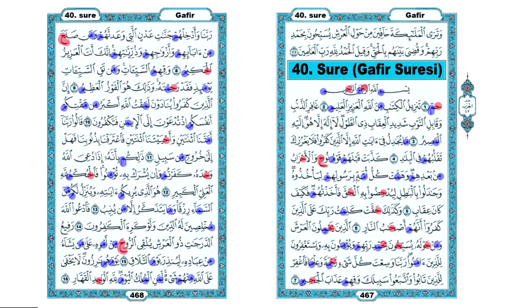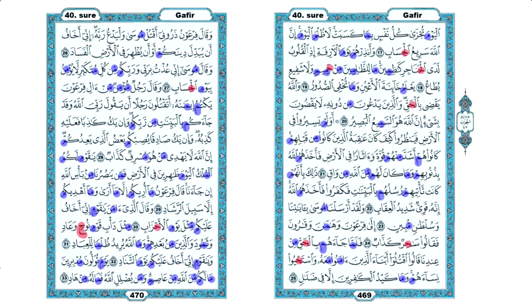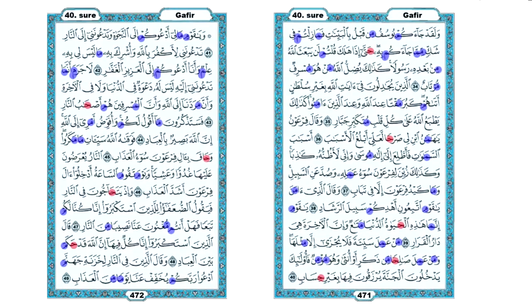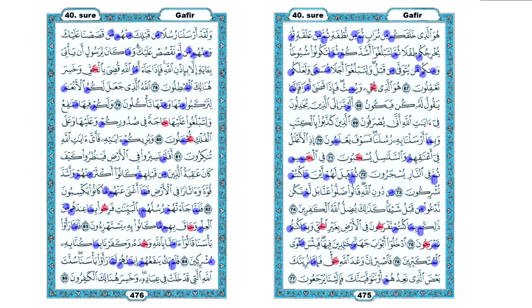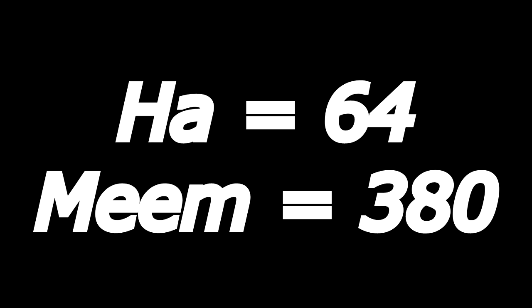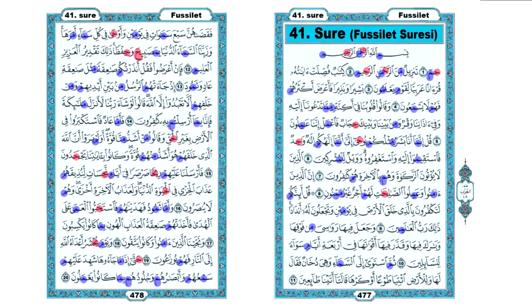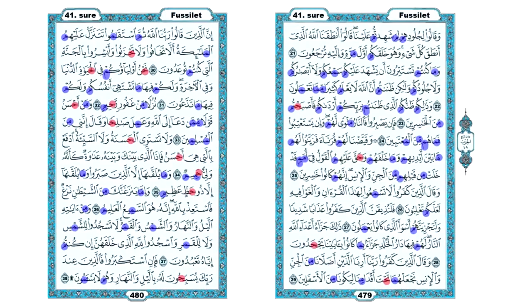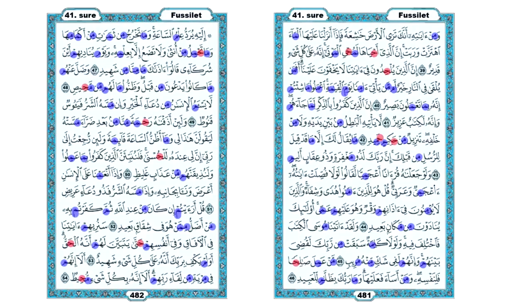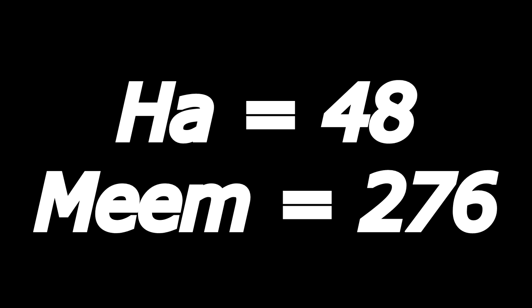Now let's start counting. In Surah 40, the letter Ha appears exactly 64 times and the letter Mim appears exactly 380 times. Now let's move on to Surah 41. In Surah 41, the letter Ha occurs exactly 48 times and the letter Mim occurs 276 times.